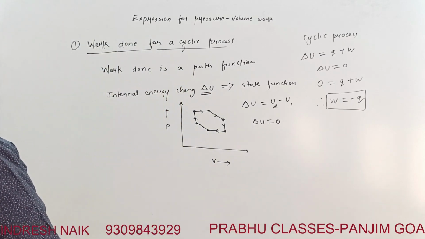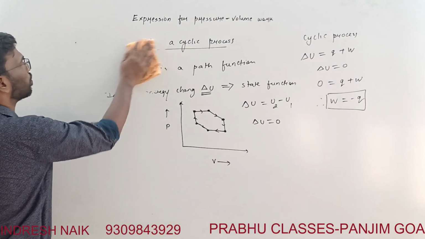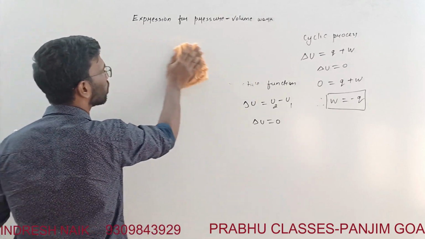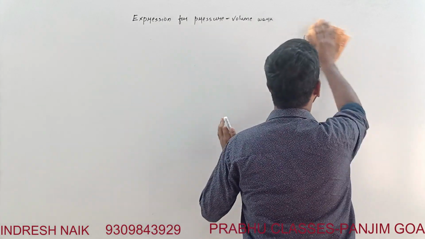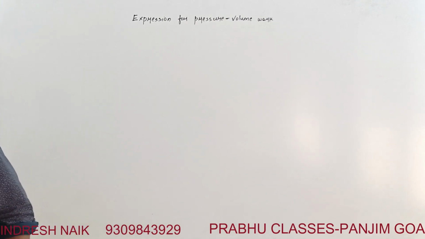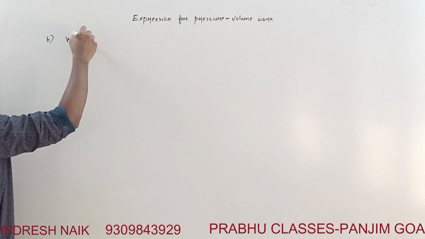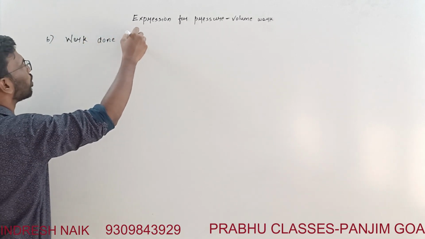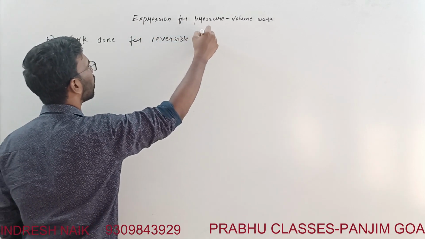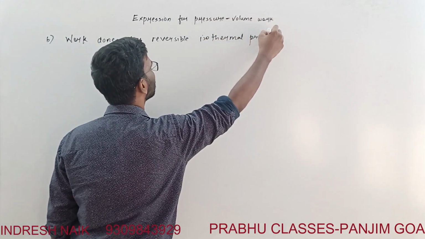Then we'll go ahead with one more derivation, that is, second is work done for a reversible isothermal process.